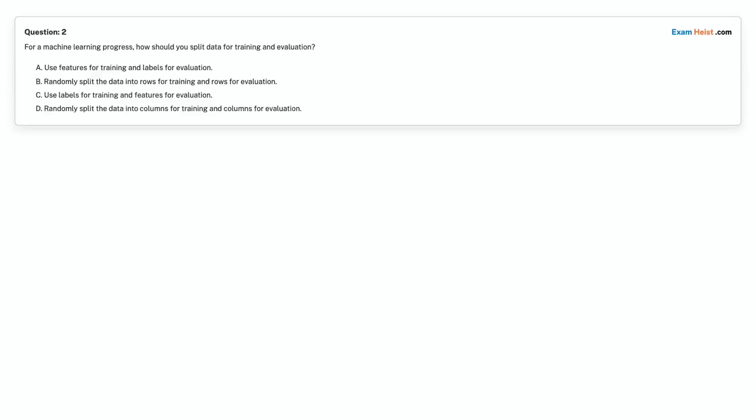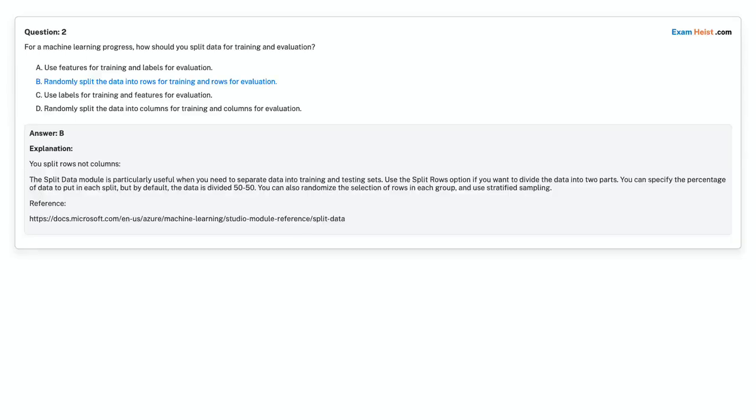Choose the correct answer. Correct answer is option B, randomly split the data into rows for training and rows for evaluation.